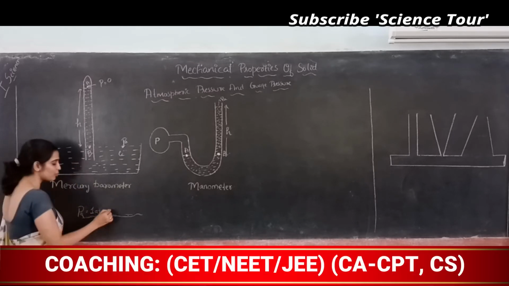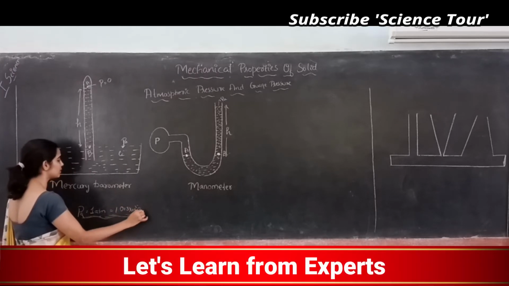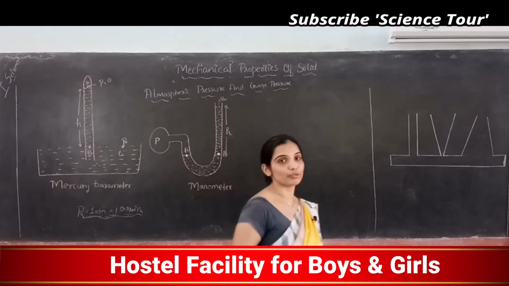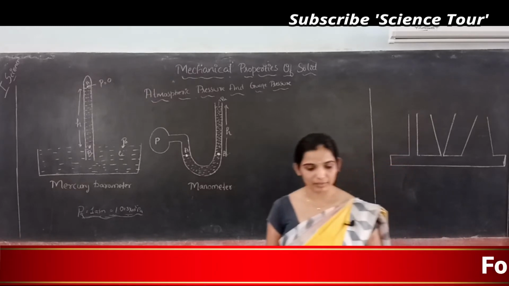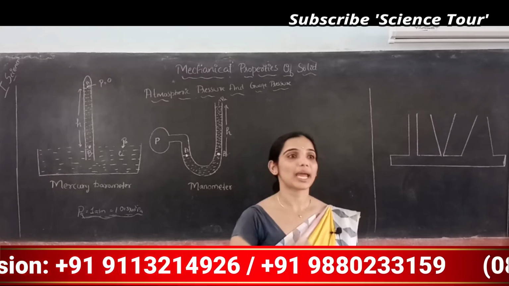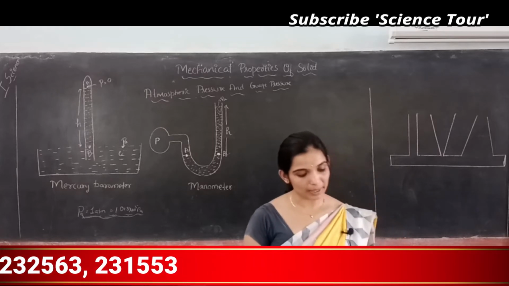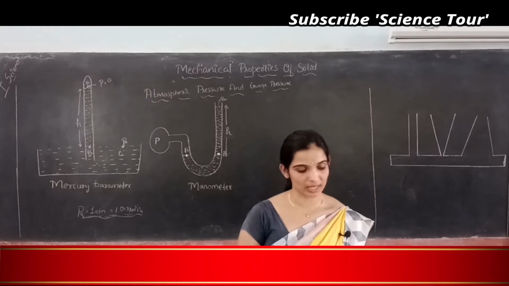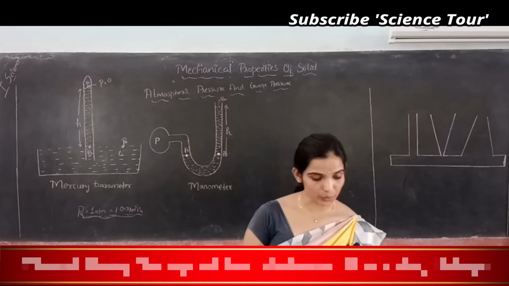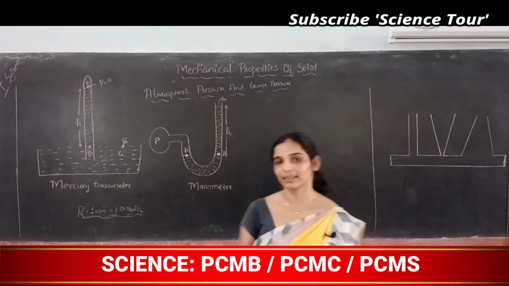If you want it in terms of Pascal, that is 1.013 into 10 to the power of 5 Pascal. So there are other units of pressure also. One is torr, another one is bar. Torr is measured in terms of mm's, cm's, and it is used for medical or physiological purposes, and bar is used for meteorology. So there are other units also.